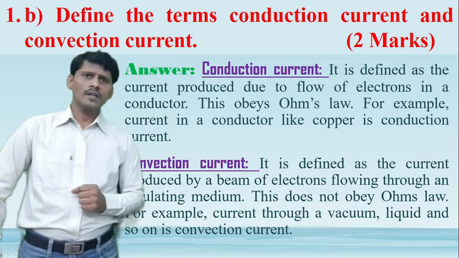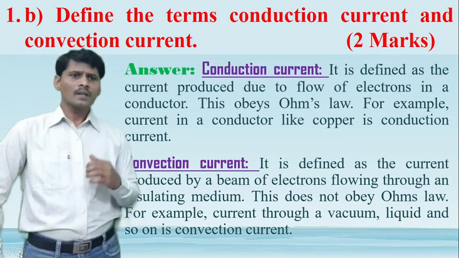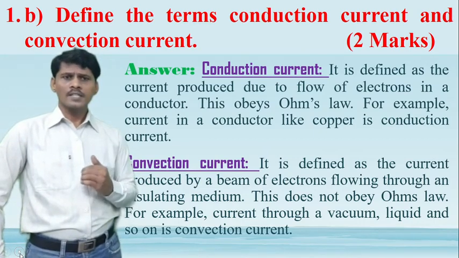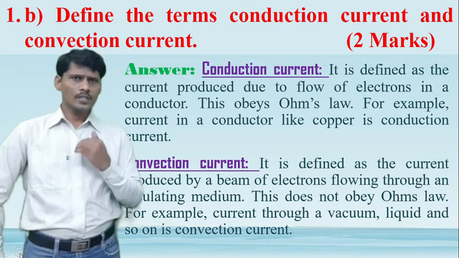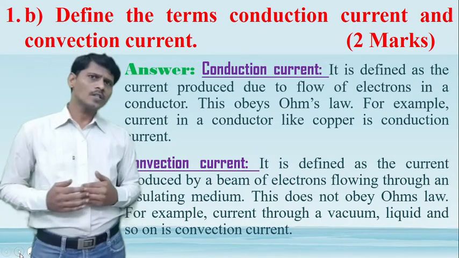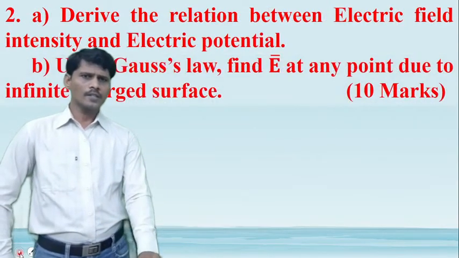This convection current does not obey Ohm's law. For example, current through a vacuum, liquid, and so on is a convection current. So that is the definition of the convection current and conduction current. So these two are the short answer questions in this year. Next, coming to the essay type questions.